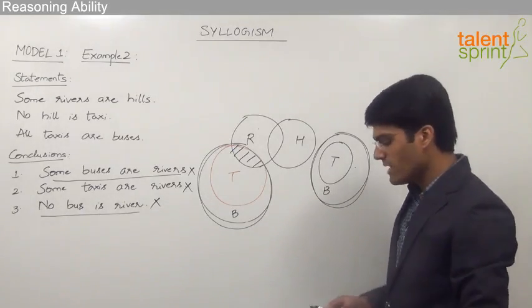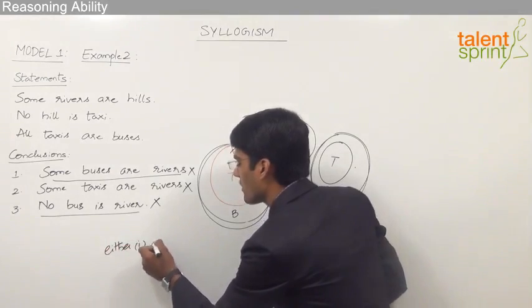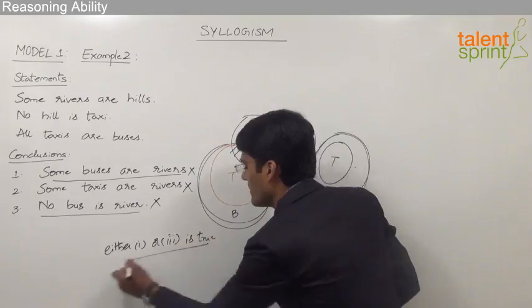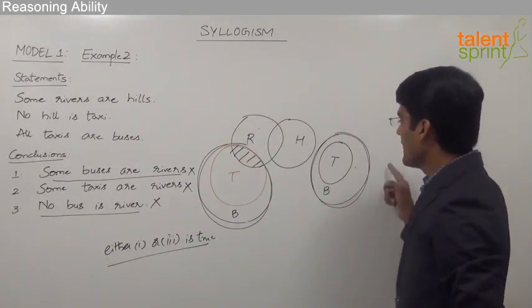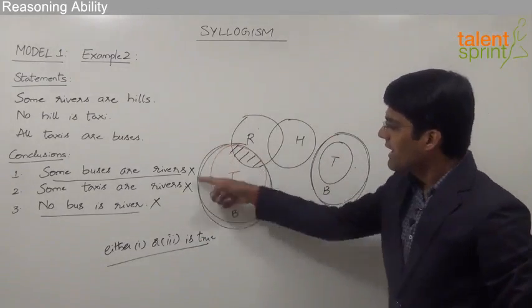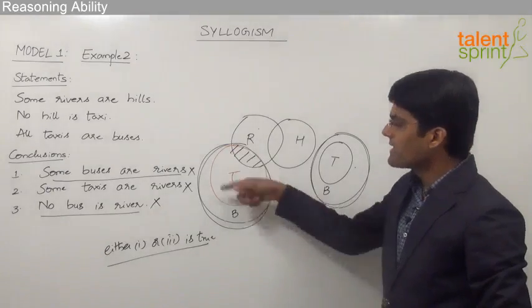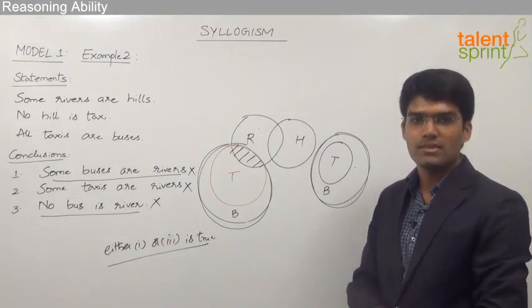So the answer here should be either conclusion 1 or 3 should be true. Why? Because there are 2 possible cases to take buses. Either it can be taken in the basic diagram as shown here or as shown here. So if we take this one, one of the conclusions is true, and if we take the second one, the other conclusion is true. So here the answer should be either 1 or 3 is true.